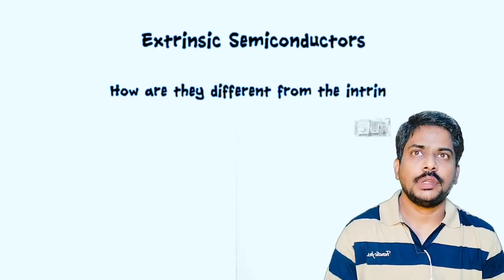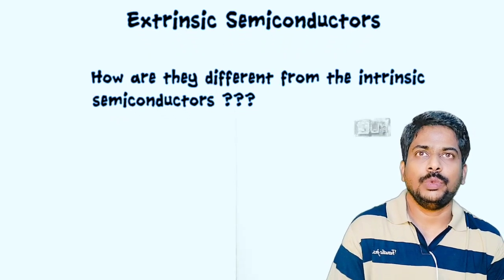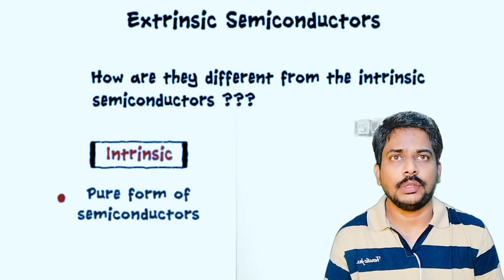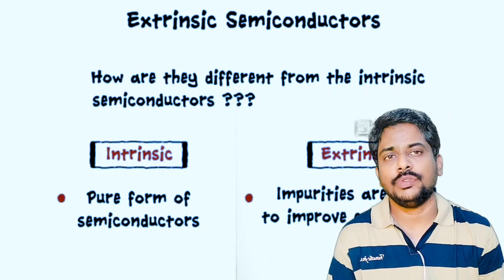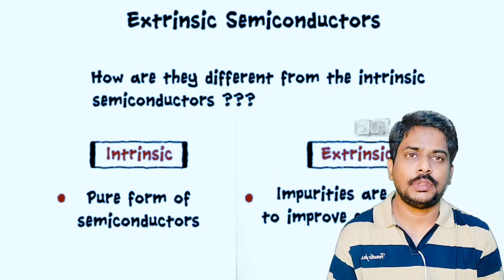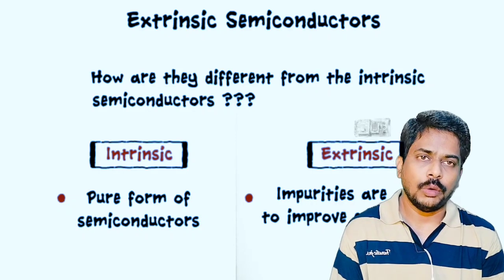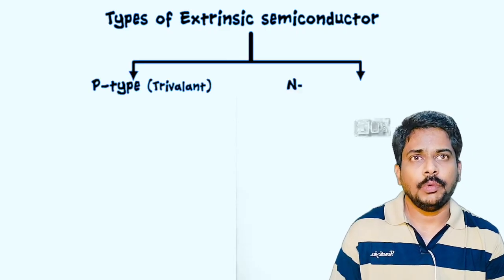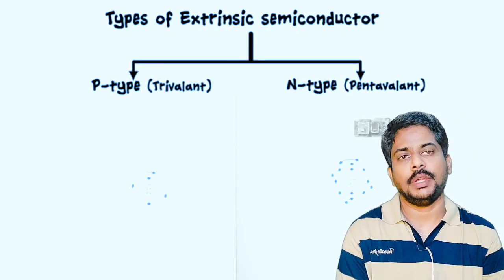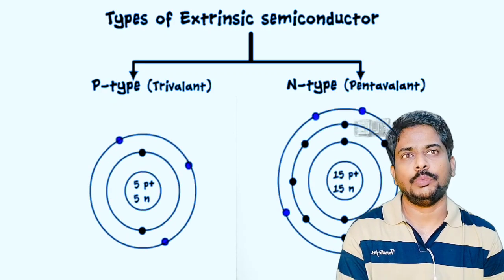Coming to extrinsic semiconductors, how are they different from intrinsic semiconductors? Intrinsic semiconductors, as I said, are pure in form, and pure silicon and germanium are examples, where they do not form any compound with any material. The next thing is extrinsic semiconductors. Impurities are added to the pure semiconductor to improve the conductivity.